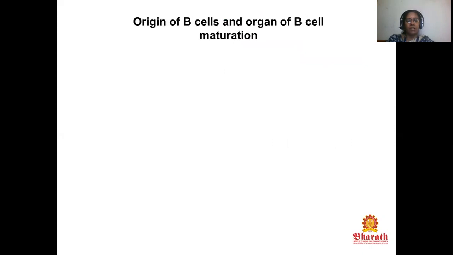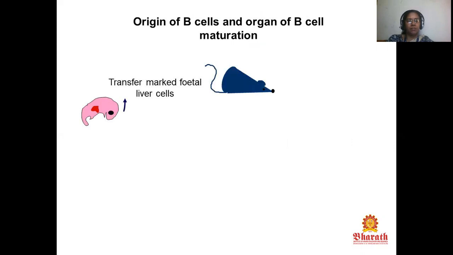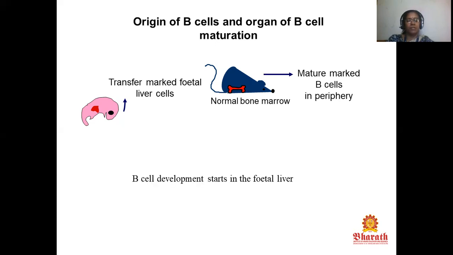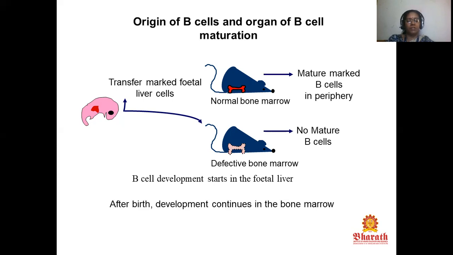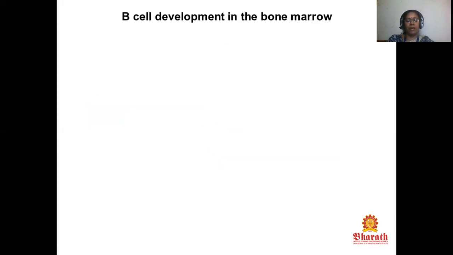Origin of B cells and organ of B cell maturation. Transfer marked fetal liver cells. This is a normal bone marrow. There is a mature marked B cell in the periphery. B cell development starts in the fetal liver. This is a defective bone marrow. There are no mature B cells. After birth, development continues in the bone marrow.